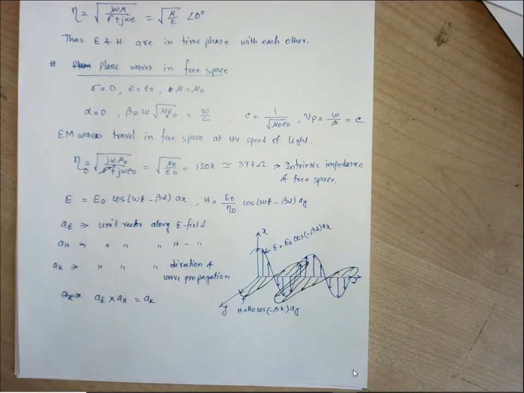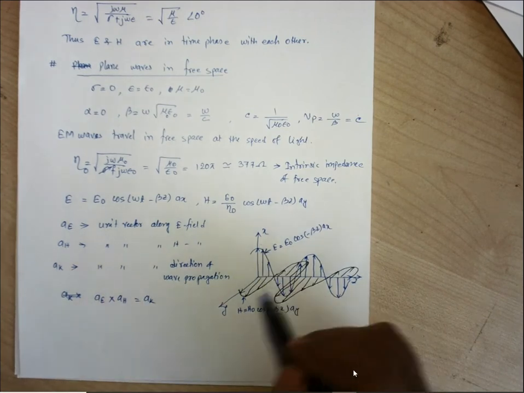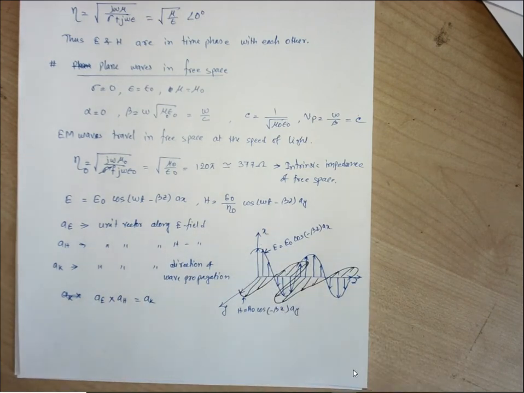So both of the fields, either electric field or magnetic field, are perpendicular to the direction of wave propagation, or the direction of wave propagation is normal to the plane. That plane is the xy plane. On that xy plane, the electric field and magnetic field both lie. If we take a plane at the origin where electric field and magnetic field are lying and the direction of propagation is normal, we can say that plane is a transverse plane, or the direction of wave propagation is normal to that plane.